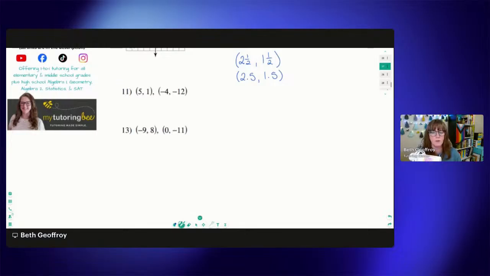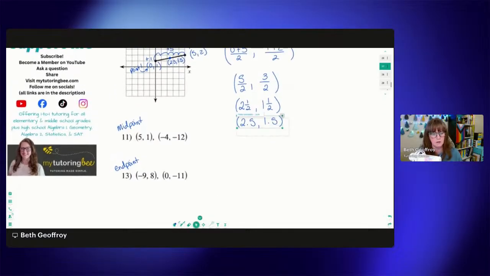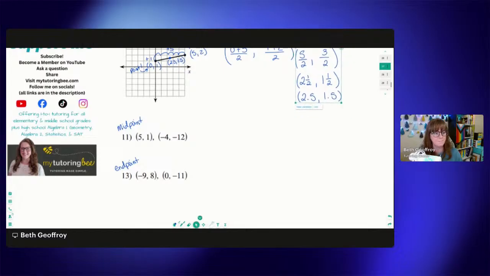For number 11, we will find the midpoint. And then I also want to show you, a lot of times students get really hung up on if they are given the midpoint and one endpoint and are asked to find the other endpoint. So we'll do that with this one, we will find the other endpoint. That's not how this problem was originally written, but I want to show you how to do that just in case. And let me get this work out of the way a little bit here.